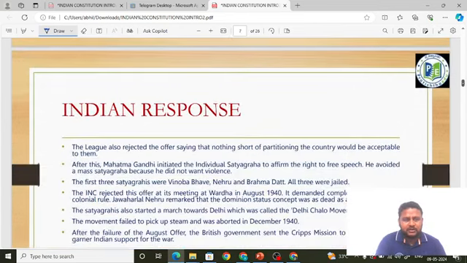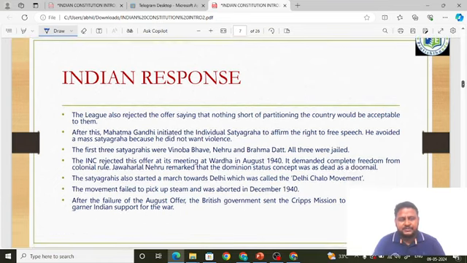So what did the Indians say to this August offer? The Muslim League rejected it, because the Muslim League wanted two constituent assemblies, as they wanted partition of the country.